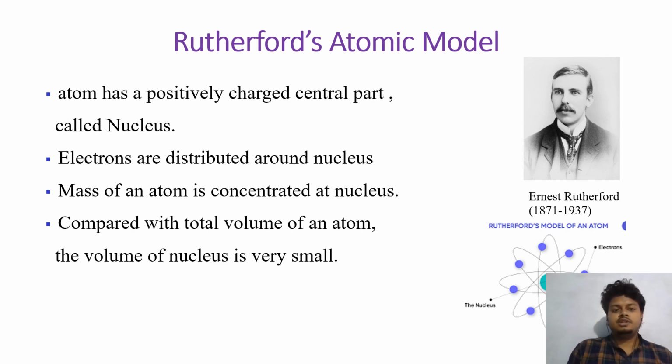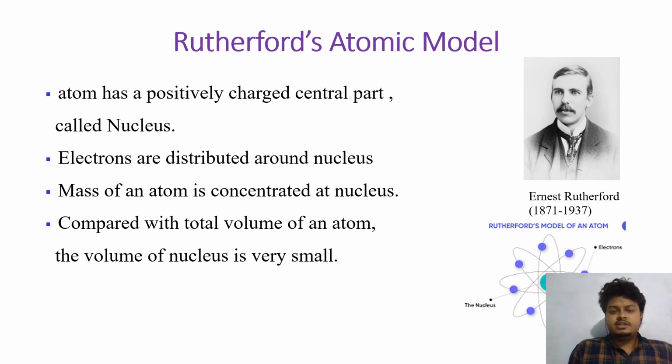According to Rutherford, atom has a positively charged central part, which is called nucleus, and electrons are distributed around the nucleus. Mass of an atom is centered at the nucleus, and compared with the total volume of an atom, the volume of the nucleus is very small. These are the four key point assumptions Rutherford made.